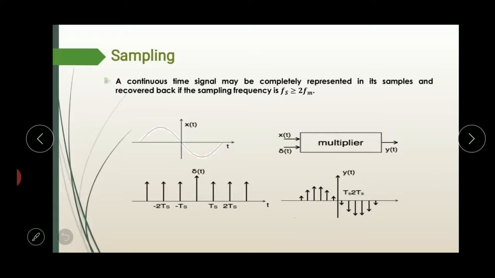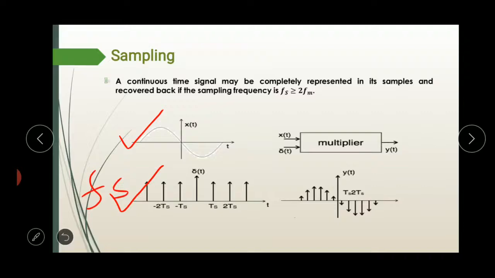Sampling means the process in which a continuous time signal is converted into a discrete time signal. In the sampling process, we multiply two signals: one is the modulating signal, and the other is the pulse train having frequency fs.